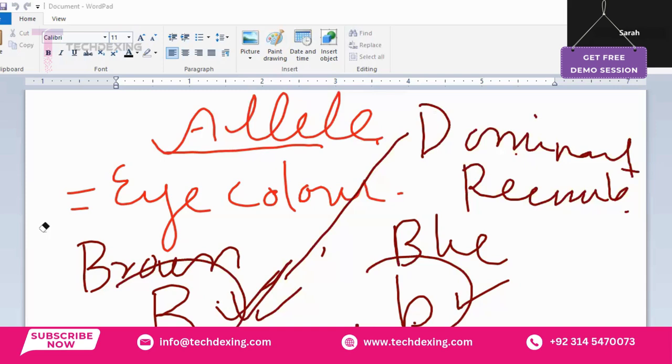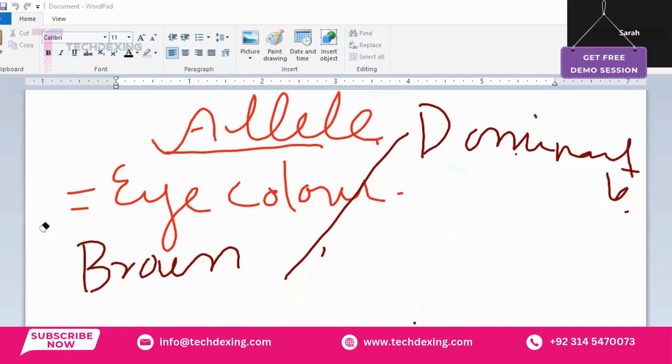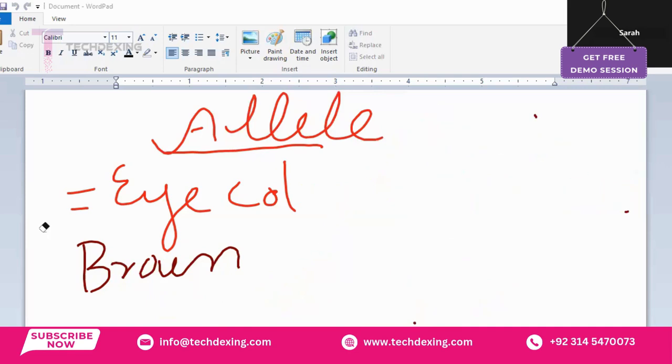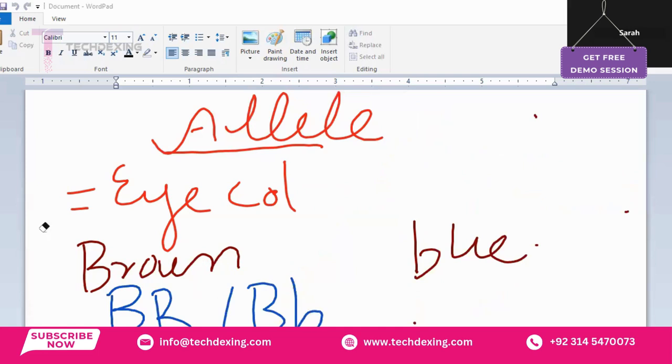For example, I will write for the persons with brown eye color and for the person with blue eye color. For the brown eye color, I can write the genotype capital B capital B, right? Or capital B, small b. Got it?